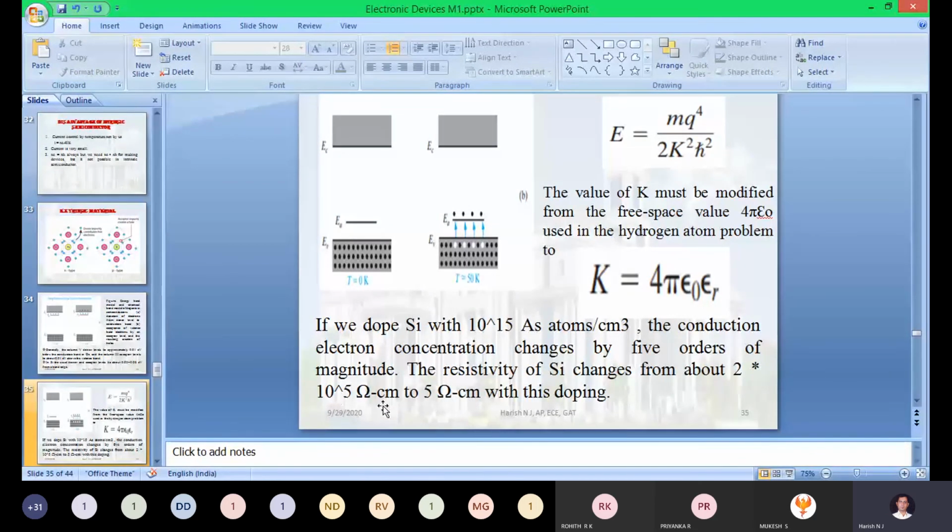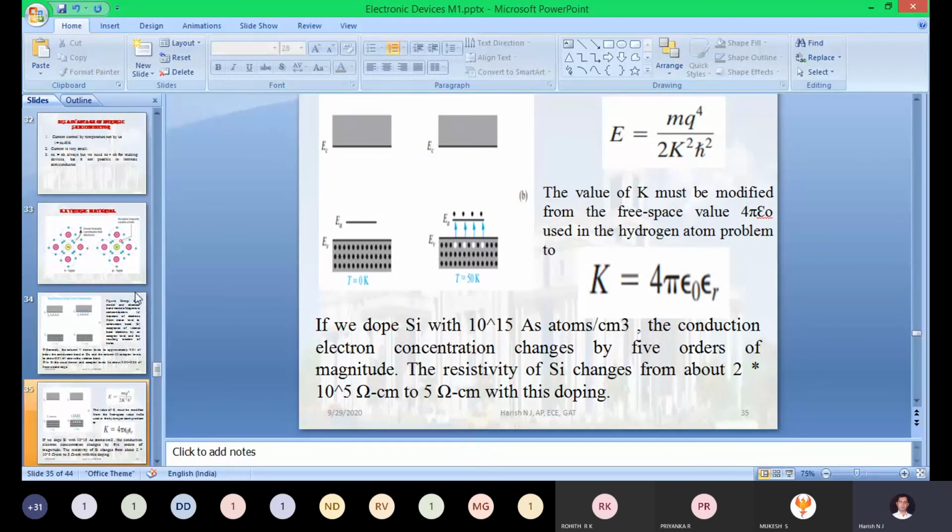With the help of this numerical value, we can easily conclude that if you keep increasing the doping, whether pentavalent or trivalent, the resistance of that particular material will be reduced. When the resistance is reduced, automatically the conductivity increases in that material.